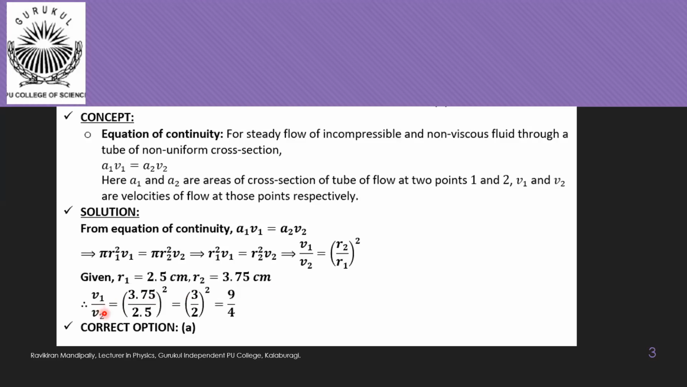Substituting, we got V1 by V2 is equal to 3.75 divided by 2.5 whole square. 2.5 is 1.25 into 2, and 3.75 is 1.25 into 3. So cancelling 1.25, we get 3 by 2 whole square as a result. 3 by 2 whole square is 9 by 4. So the correct option is option A.